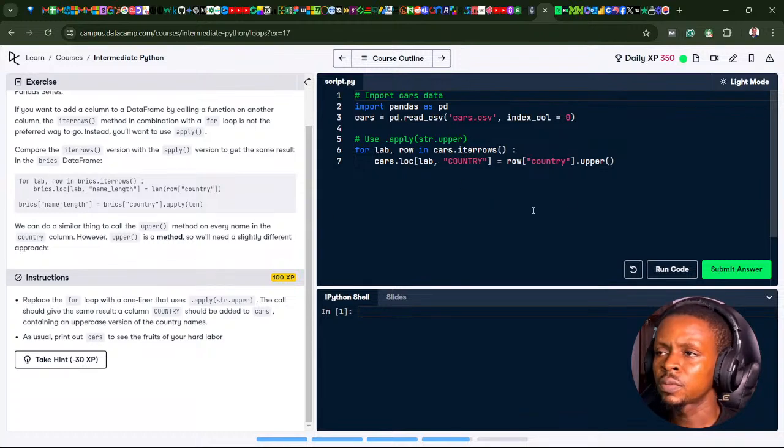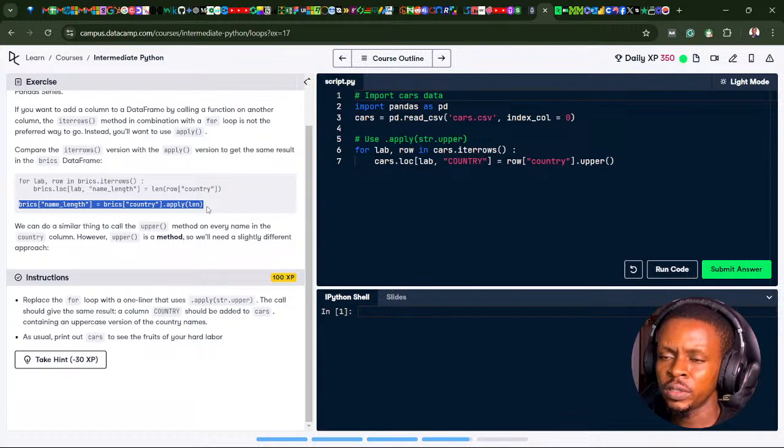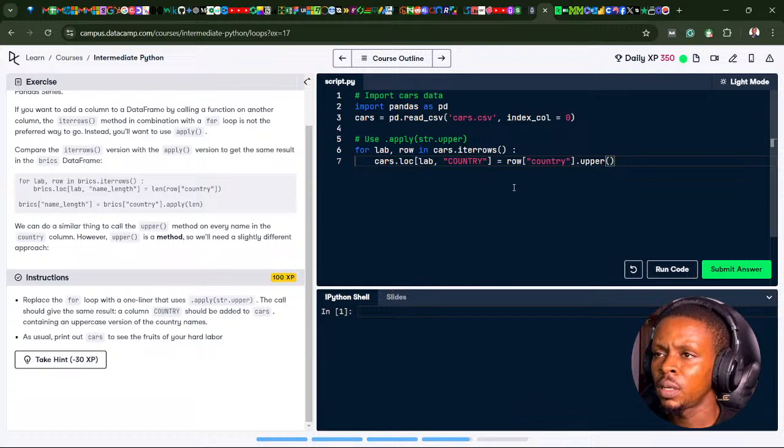Let's convert this. So the end is cars.loc[lab, "COUNTRY"] equals row country, which is the row here. So rather than using this method, we want to change everything to this method here. I'll just copy all of this, Control C, and just paste it here.